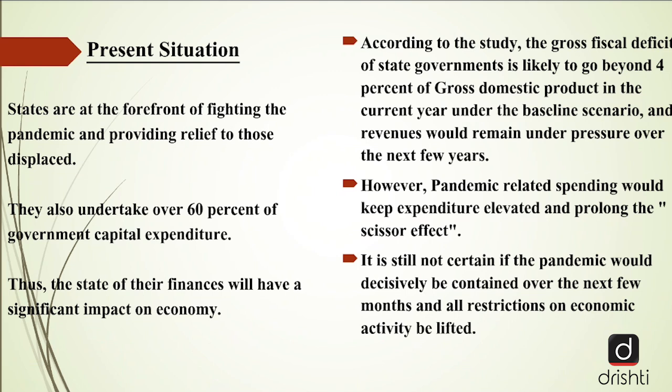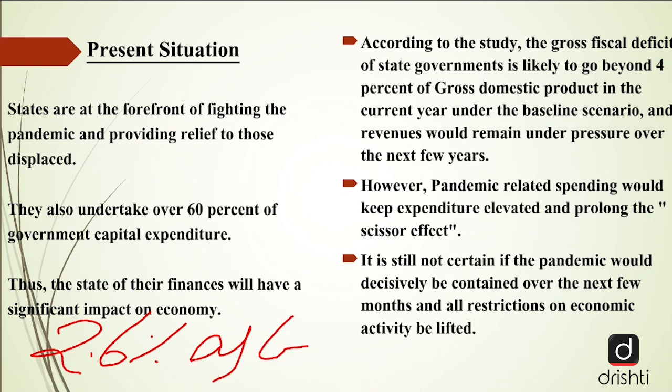Now, there is another figure with respect to this, that is, before the pandemic happened, before the lockdown happened, many states presented their budgets. Now, in those budget figures, they said that for the current year, the gross fiscal deficit of the states will be around 2.6% of the gross state domestic product. That is only 2.6%.